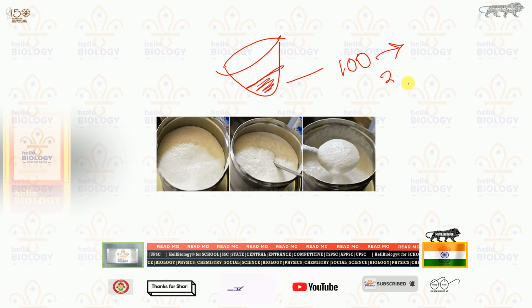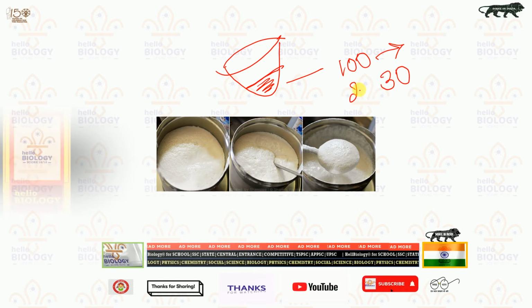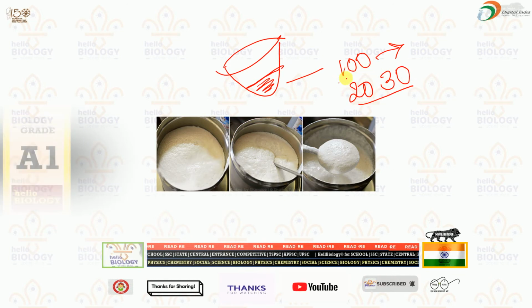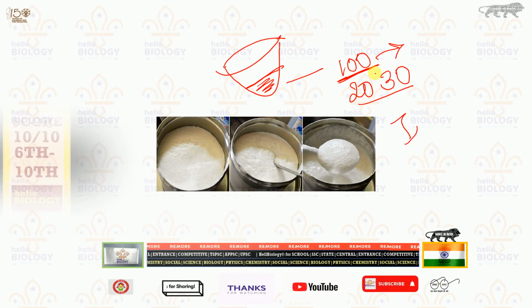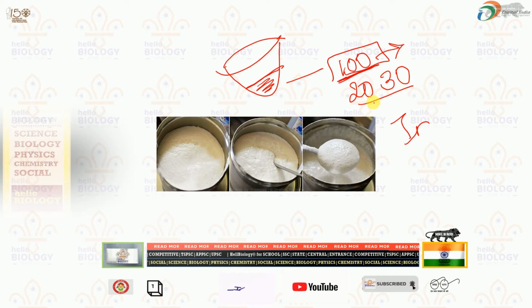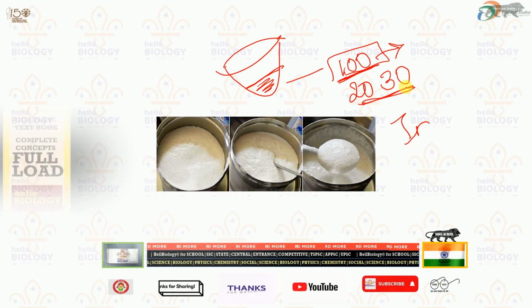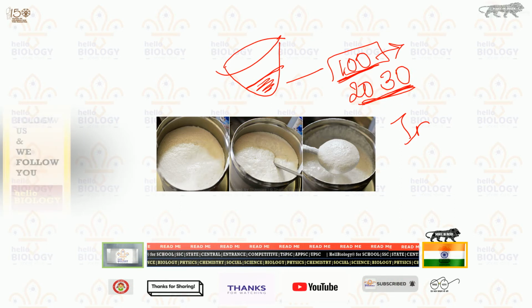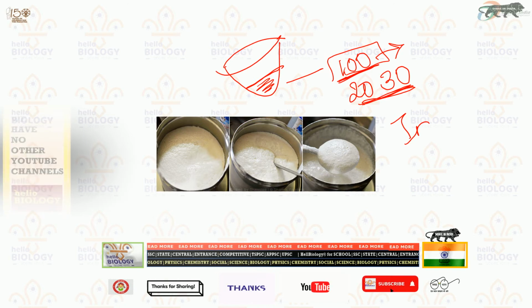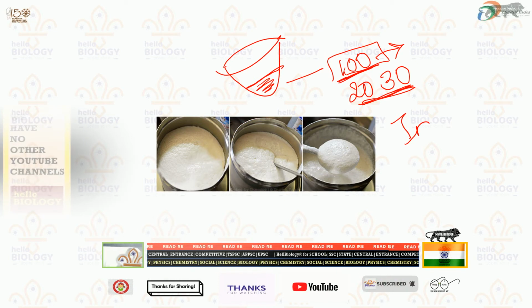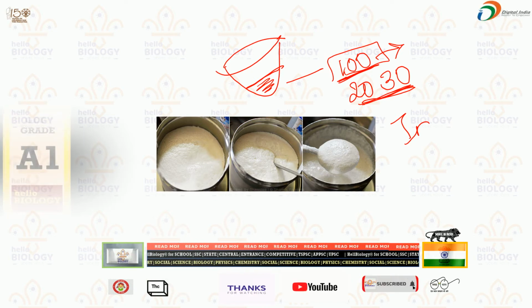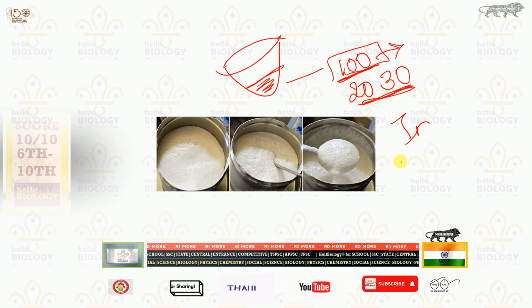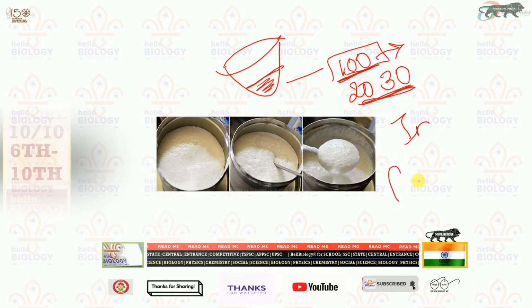30 or even 20. That means excess carbohydrates are not there in Indian tiffins. These carbohydrates are reduced to 20% or 30%, so only 20 or 30% will be there. Due to that, we are not eating excess food; we are eating good tiffins.